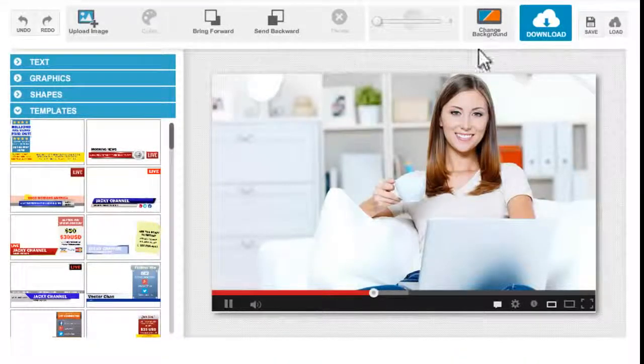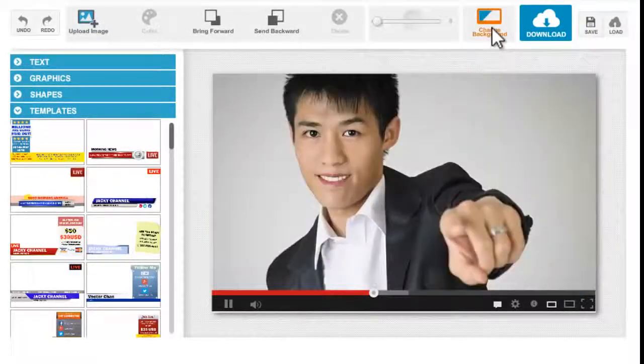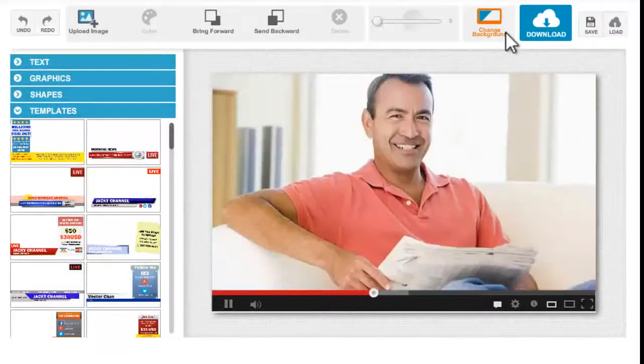Now, this part of our software is our workspace. And this area right here with the picture of the girl is our canvas. This part right here with the YouTube seat bar stuff is not part of the canvas that you will be making, or the graphic that you will be making, as it is just for preview purposes as well as the background. Now you can also change the background by clicking this change background button, if you want to. We have a few backgrounds for you to choose from.